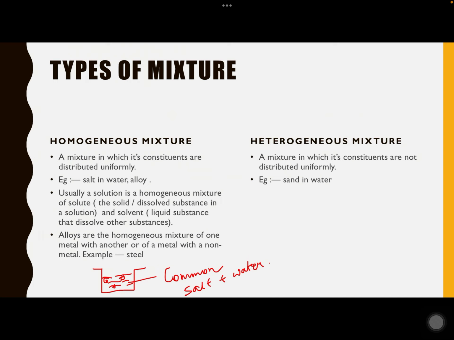Okay, so today we have studied till mixture, and the basic idea has been obtained from this slide. In the next class, we are going to study the different types of solution.